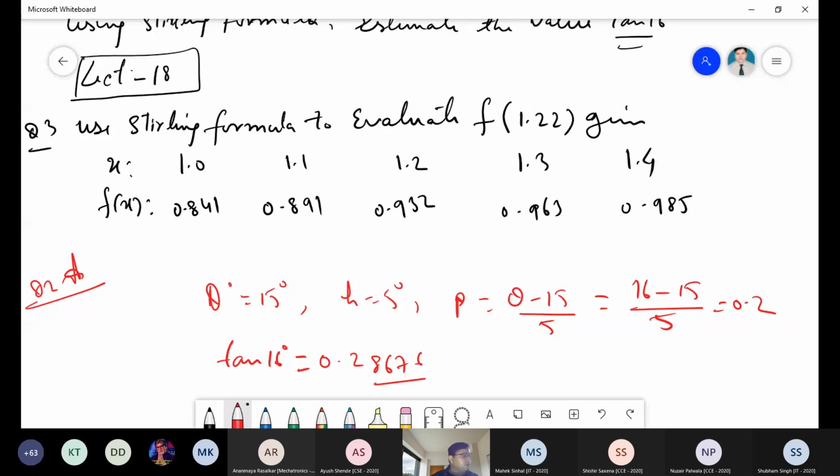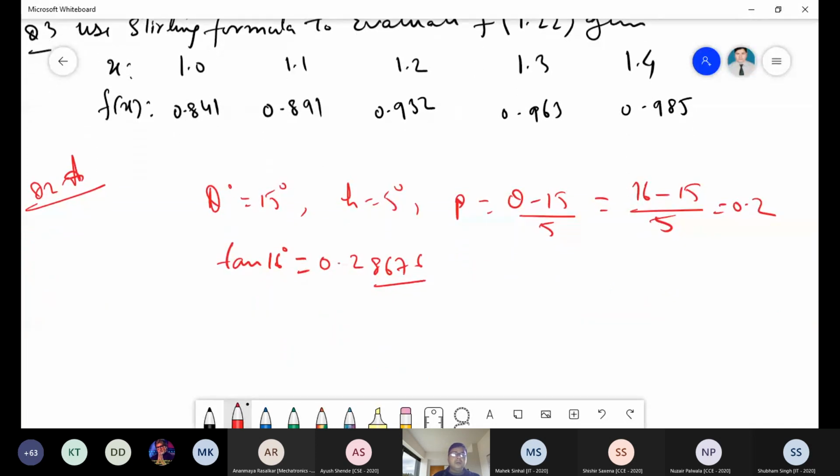Okay, I want to ask randomly: del square y minus 3. Who will tell me the value here? Tane Pandey.